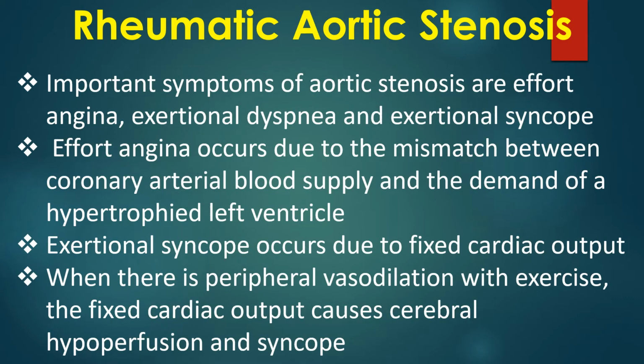Important symptoms of aortic stenosis are effort angina, exertional dyspnea, and exertional syncope. Effort angina occurs due to the mismatch between coronary arterial blood supply and the demand of a hypertrophied left ventricle. Exertional syncope occurs due to fixed cardiac output. When there is peripheral vasodilatation with exercise, the fixed cardiac output causes cerebral hypoperfusion and syncope.